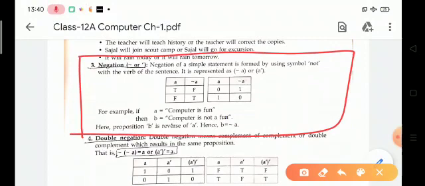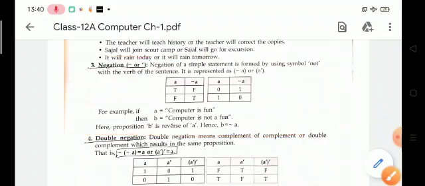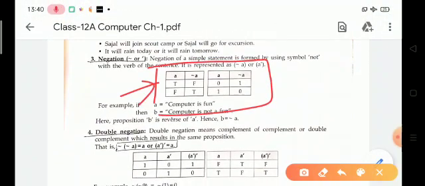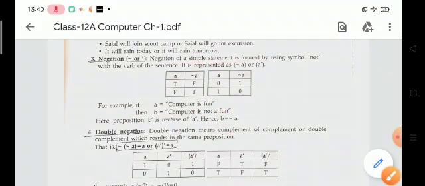Now negation. Negation works on a single variable. It is also known as inverse. Negation of a simple sentence is found by using the word not with the verb of the sentence. It is represented by this symbol. It is the complement of the input. Suppose your input is true, then your output will be false. If the input is false, then the output will be true. So it is the reverse of the input, and it is also known as complement.